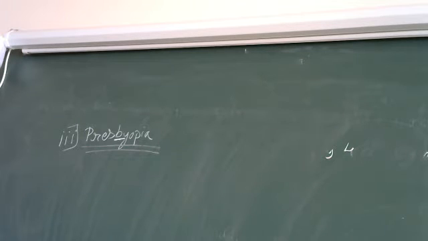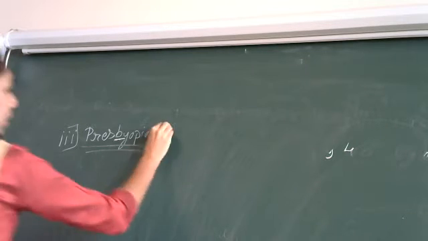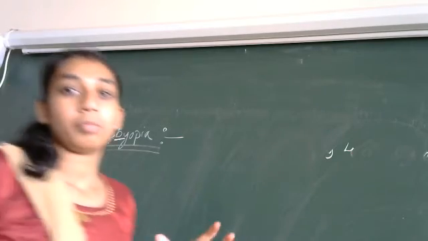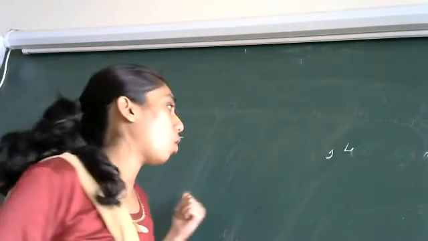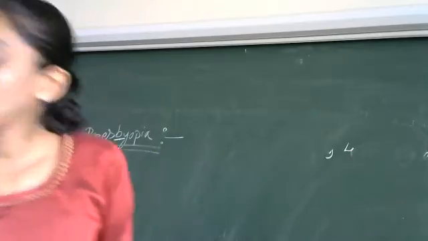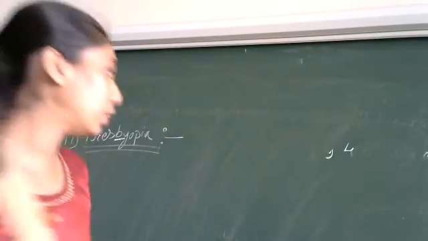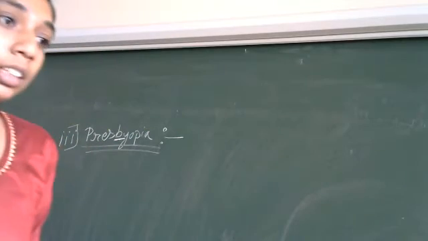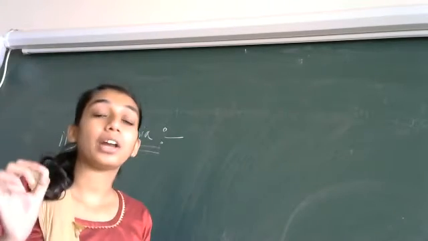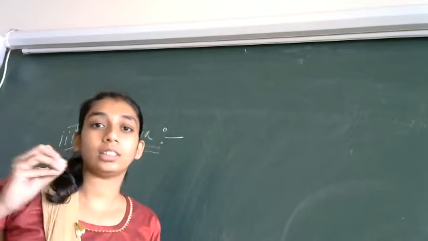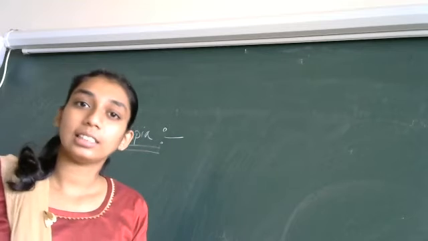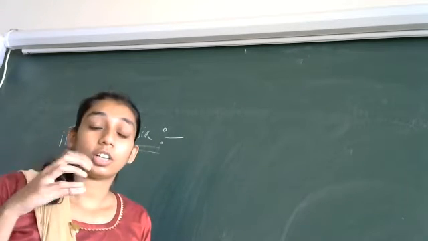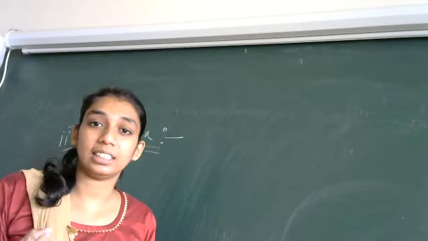So what is the reason for this? What is the cause? The cause is nothing but aging. Aging means it occurs in aged people. Why only in them? What happens for them is the ciliary muscles are weakened. As the age goes on increasing, the ciliary muscles also decrease their capacity.